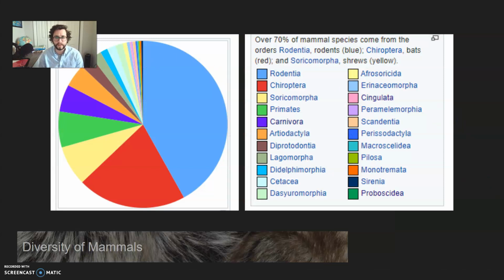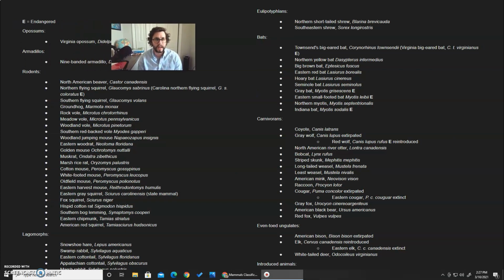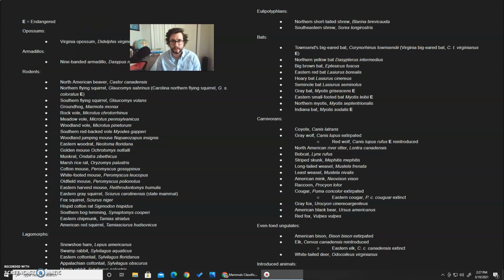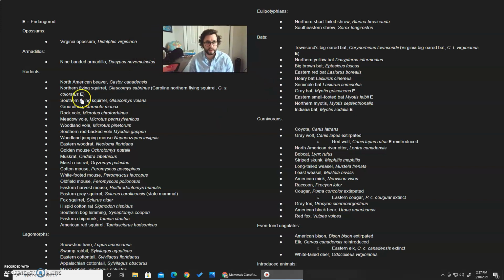Most of the mammals, at least the greatest number of species, is found in the order Rodentia, so rodents, and second most diversity is found in bats. And it's going to be right up there with what's going on here in North Carolina. Lots of different rodents, lots of different bats, but we also have plenty of other interesting species too found in the carnivorans, as well as the ungulates.